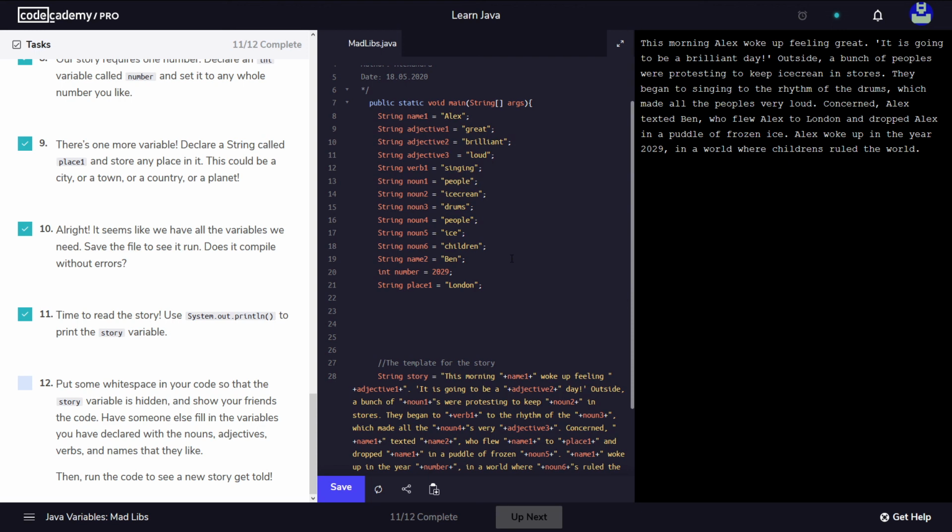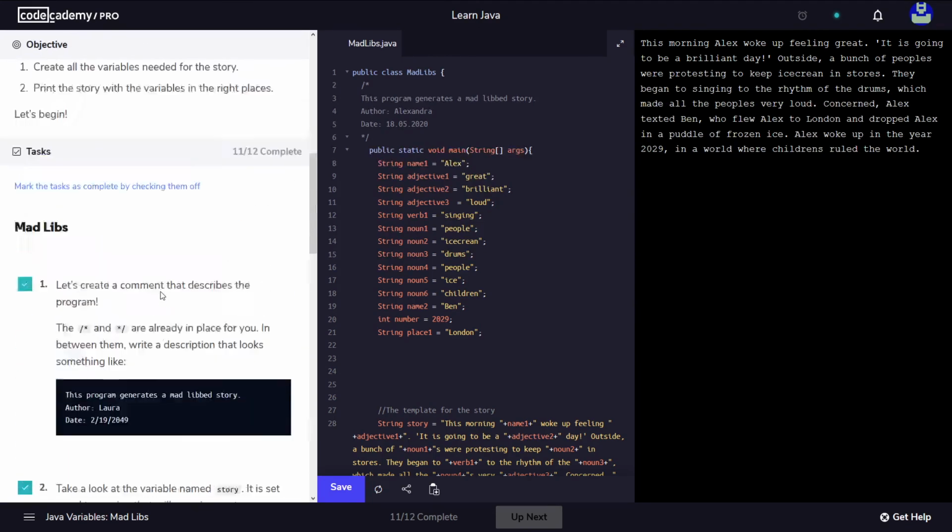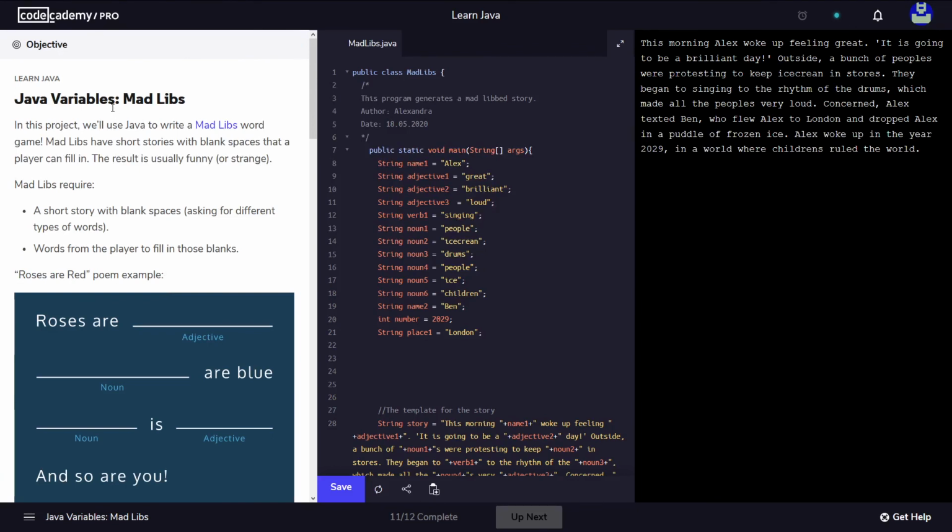And that's that. So this is our little example using variables and just for fun. This program was called Mad Libs.